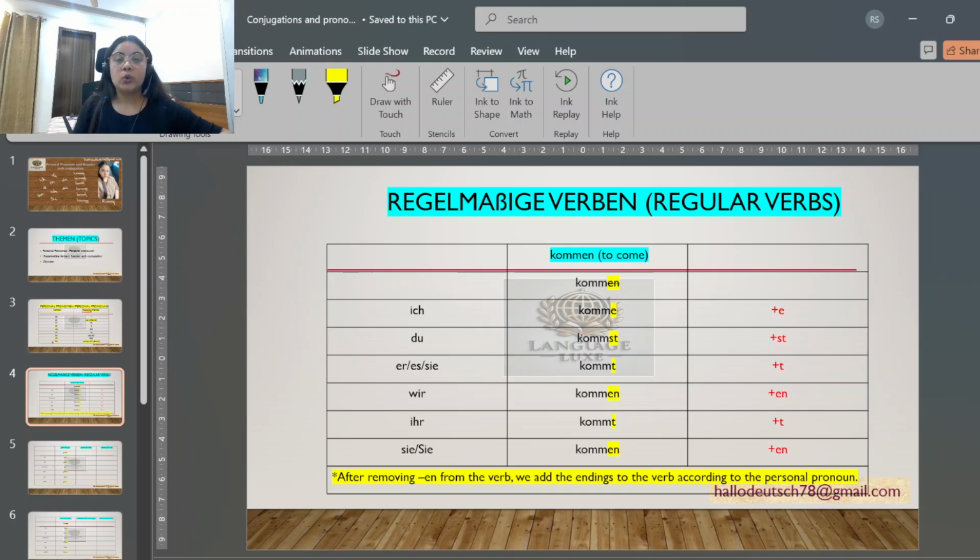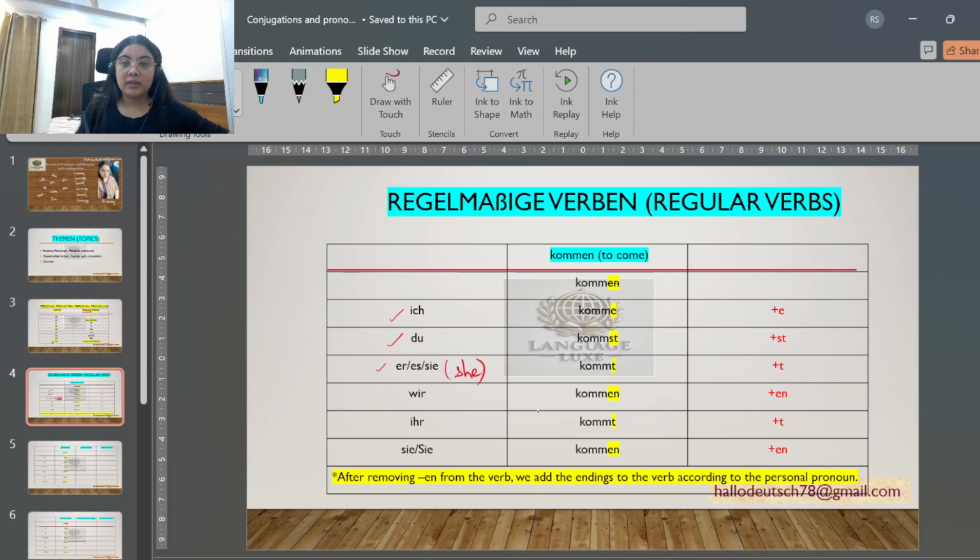Now, regelmäßige Verben. Regelmäßige Verben means regular verbs. So we have to do the conjugations of it. Now, what are the conjugations that we are going to learn? We always write like this: ich, du, then we write er, sie, es together. Why do we write er, sie, es together while learning the conjugations? Because er, sie, es take the same conjugation, which is why rather than writing them in separate sections, we write them together.